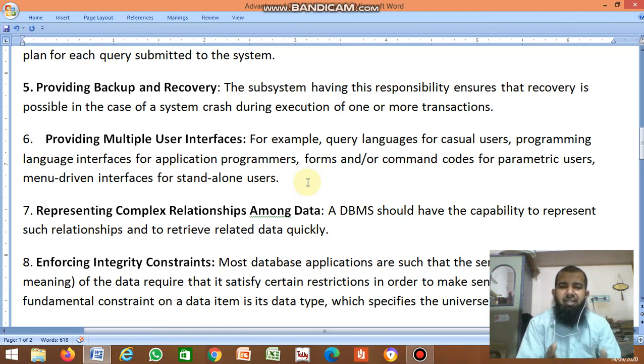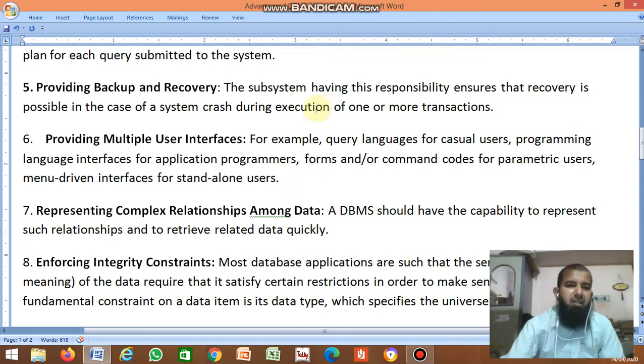Once you save the data, it can be seen by many people. In a bank also, there are many employees. If you change a transaction on one computer, the other people can also see the transaction. Suppose the manager can also see the transaction, because the data is saved in the server computer. From the server computer, anybody can open it.